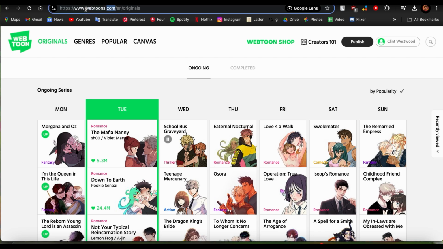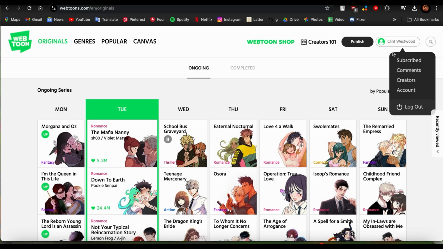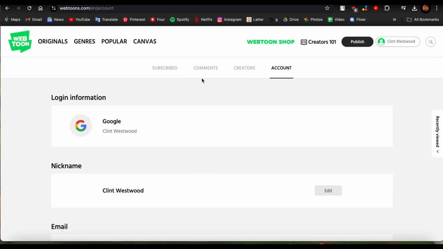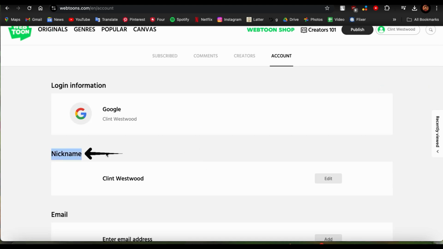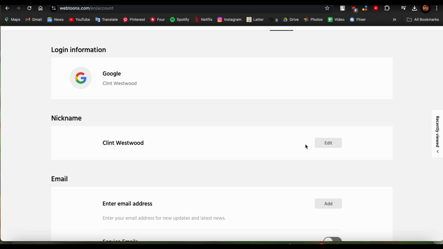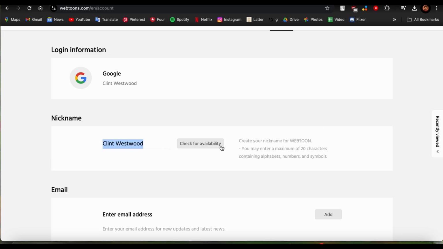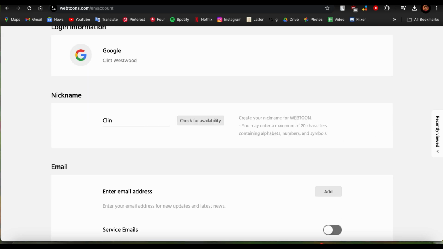Once you're on this website, just go ahead and search for this profile icon with your name on it. Once you tap there, you'll see options like subscribe, comments, creators, account, and log out. All you need to do is tap on account, and right off the bat you'll see the option that says nickname. So just tap on edit right here, and once you tap there, just type in the nickname that you want.